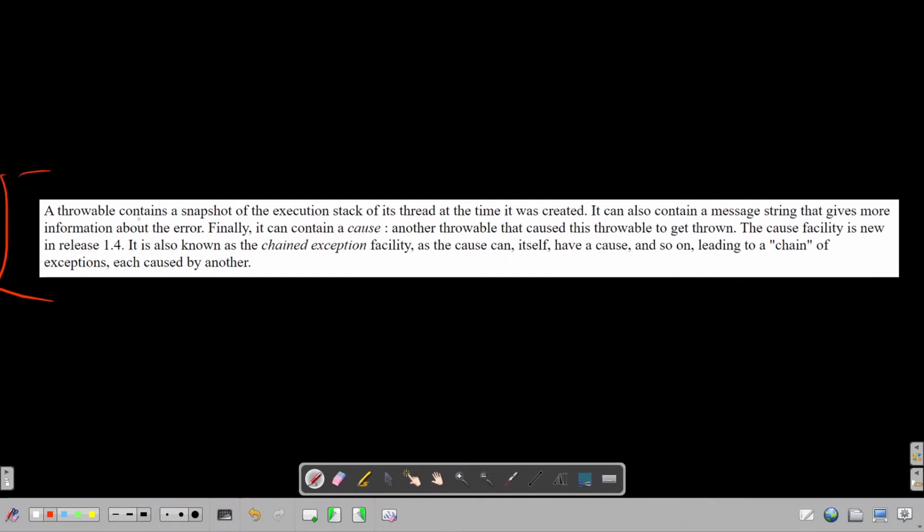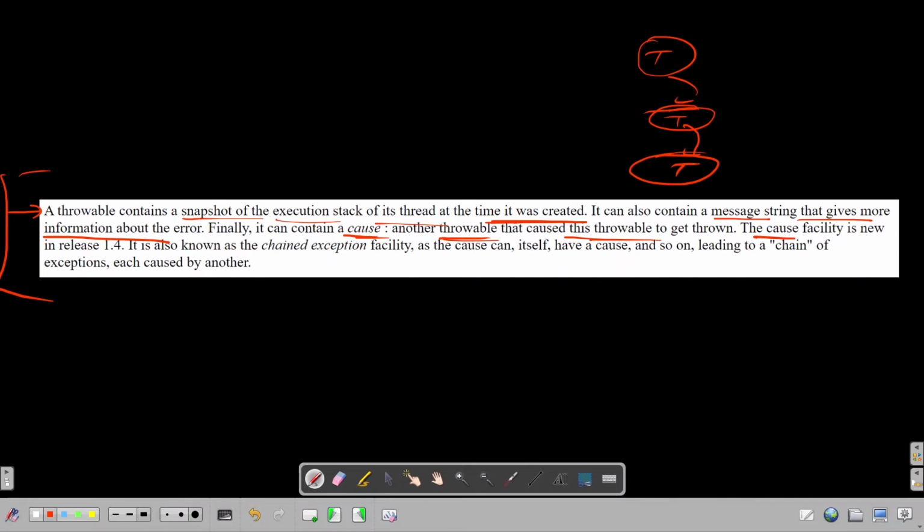So what it says is a Throwable contains a snapshot of the execution stack of its thread at the time it was created. It can also contain a message string that gives more information about this error. While it can contain a cause, another Throwable that caused this Throwable, right? So there is this Throwable which caused this Throwable and which caused this Throwable, and a chain could be there, right? Related to these Throwables.